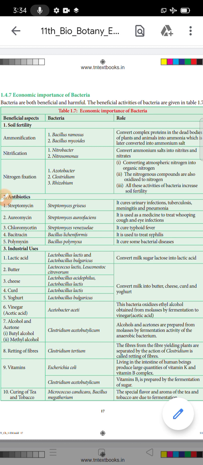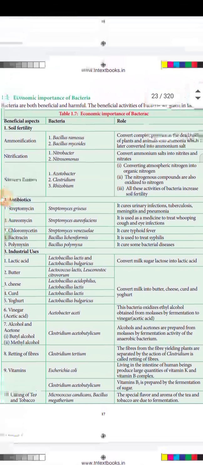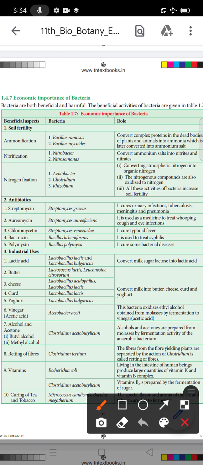Today we will discuss the topic 11th standard biobotany, the living world, the topic economic importance of bacteria. Already you know what is the economic importance of bacteria. It is useful to man. The bacteria are both beneficial and harmful. Beneficial is useful to the human, and harmful is causing disease.